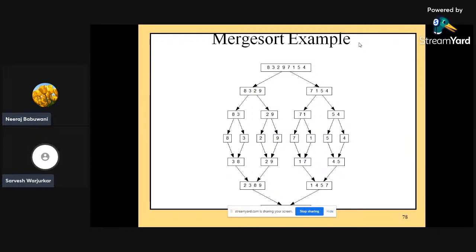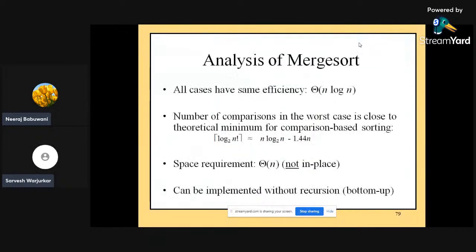for getting a complete ascending order in a sequence like 1 2 3 4 5 7 8 9. This is the normal analysis of merge sort. How merge sort works, I have explained with the help of that diagram, that pictorial representation.